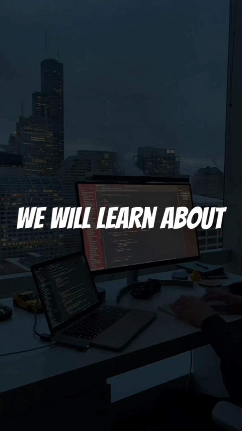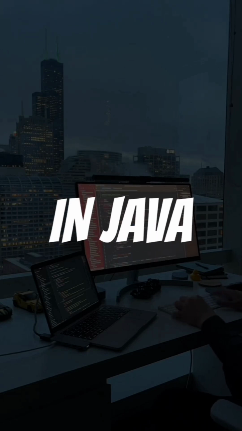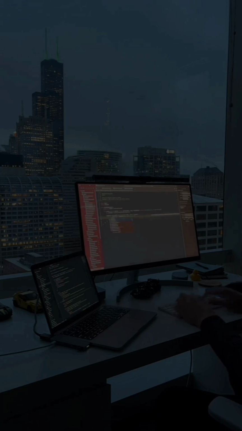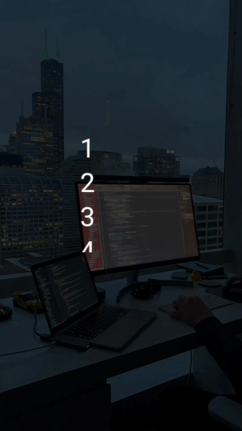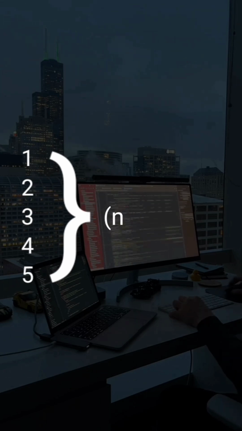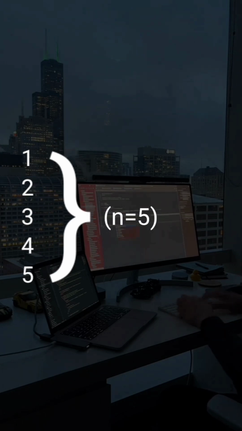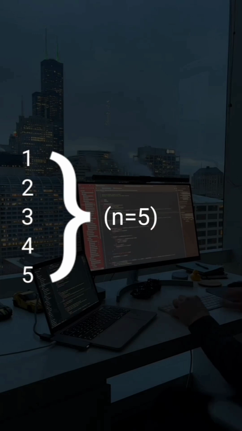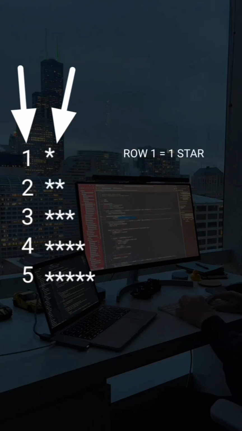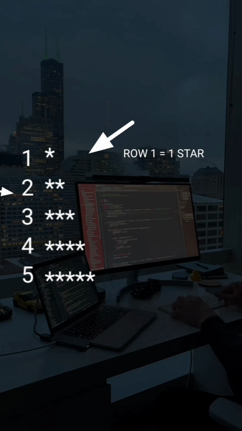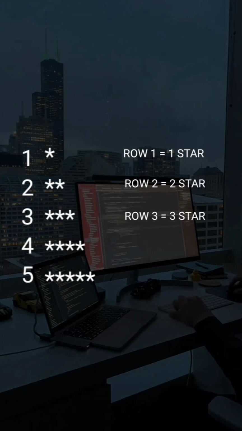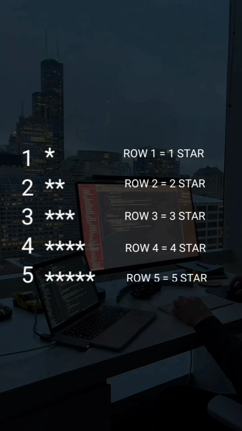Today, we will learn about printing a star pattern in Java. Let's create a star pattern like this. First, we need a loop to handle the number of rows. Let's use 5 rows. For each row, we need another loop to print stars. The number of stars equals the current row number. After printing stars for a row, we move to the next line. Hence, we observe the number of rows equals the number of stars.